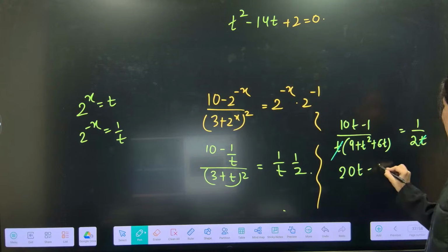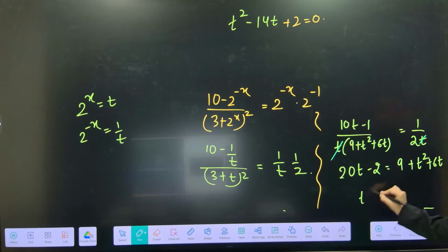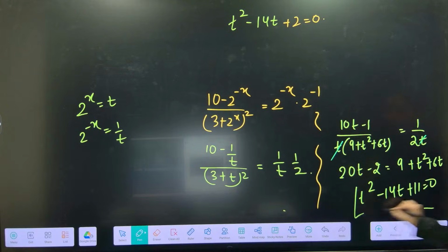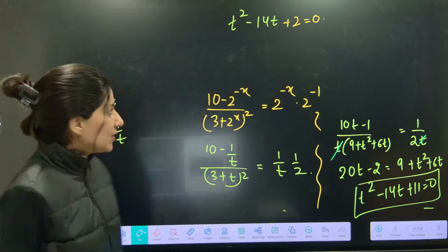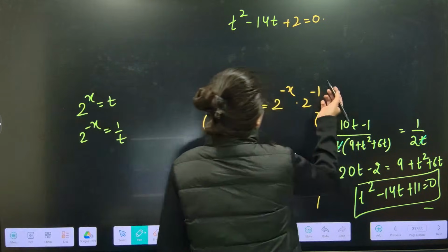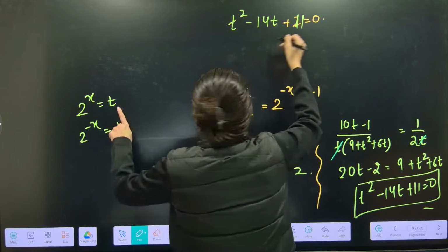20t minus 2 is equal to what? 9 plus t square plus 6t. Now it's correct. t square minus 14t plus 11 is equal to 0. Yes. So t square minus 14t plus 11 is equal to 0. Now, what are they looking for? By the way, so plus 11. By the way, t is nothing but 2 power x.